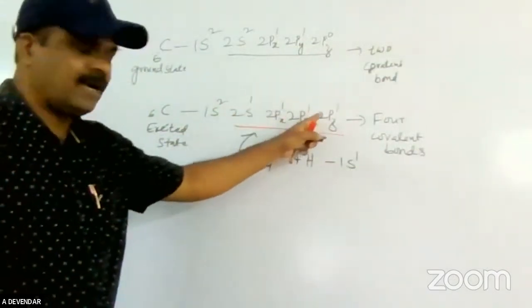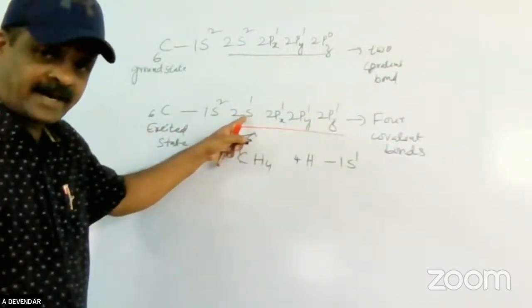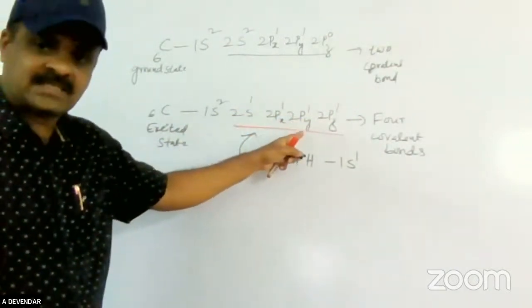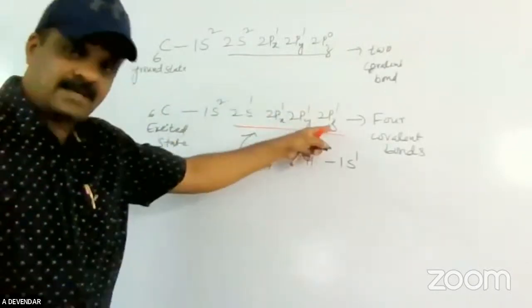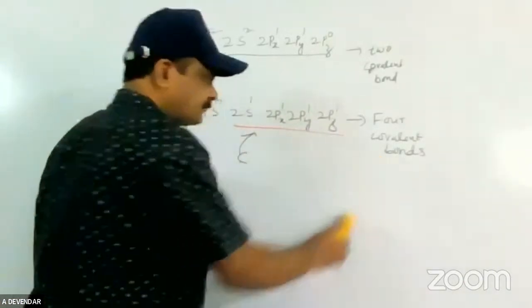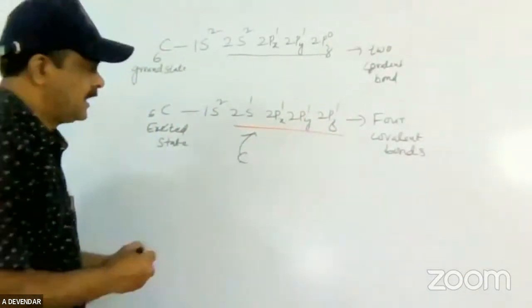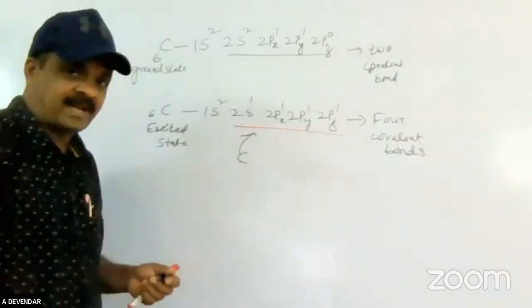Here we are adding the four. One electron belongs to the carbon atom's s orbital, and three electrons belong to the p orbitals.